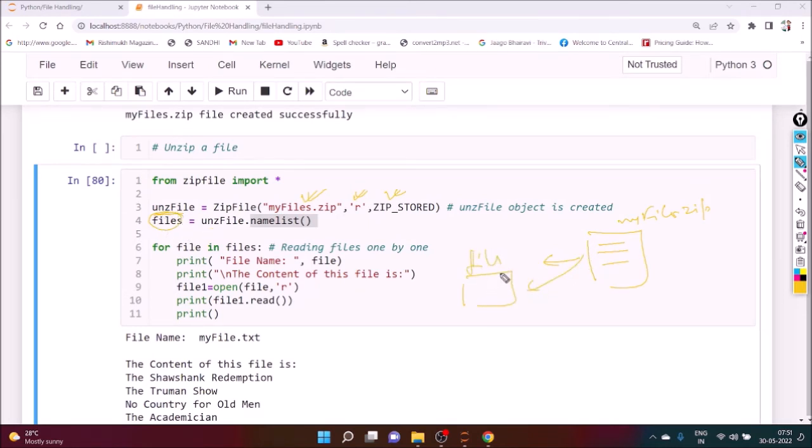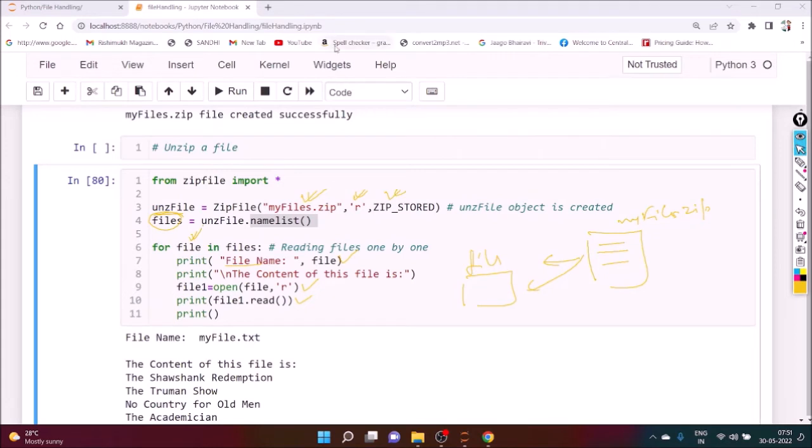All the unzipped files will be stored in this particular variable, and if you want to print the content of the files, we have to fetch all the files one by one. First file, print the name of the file and print the content of the file also. So if three files are there, it will print the names of the three files and the content of those three files.